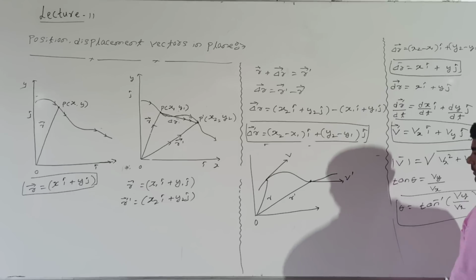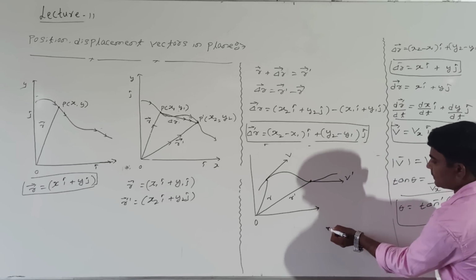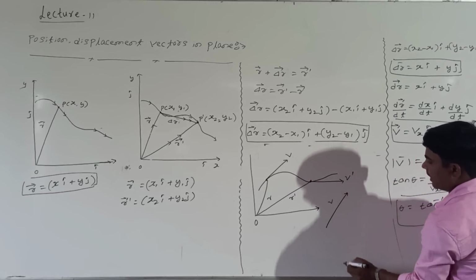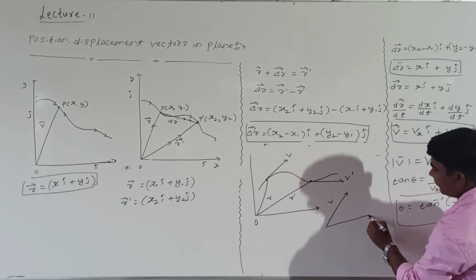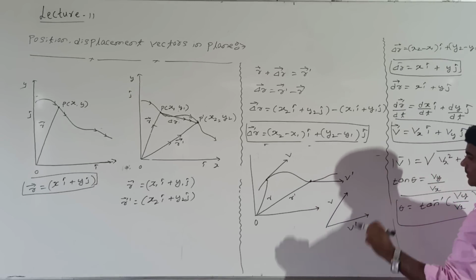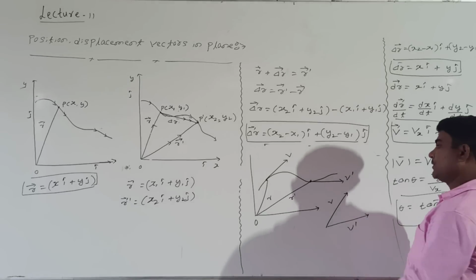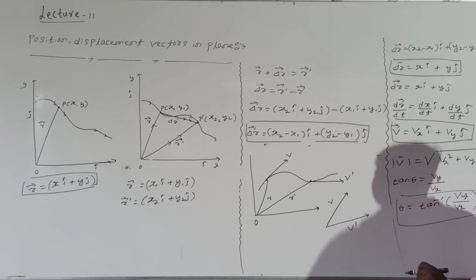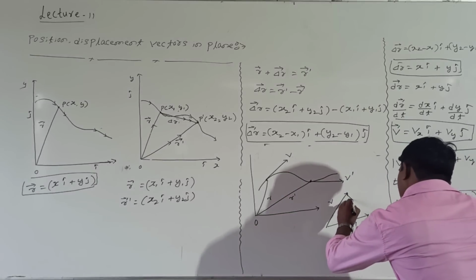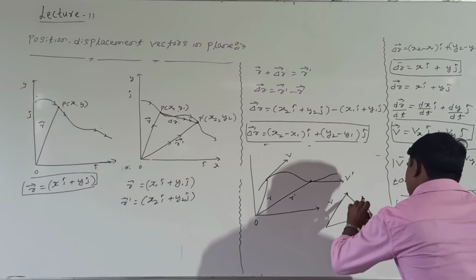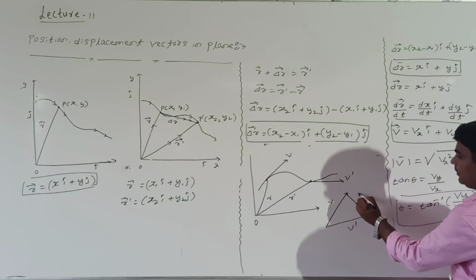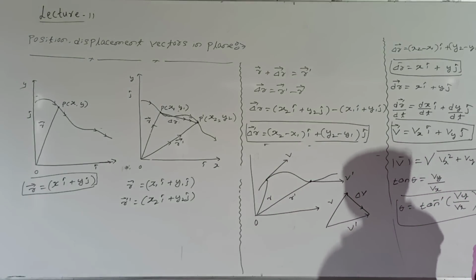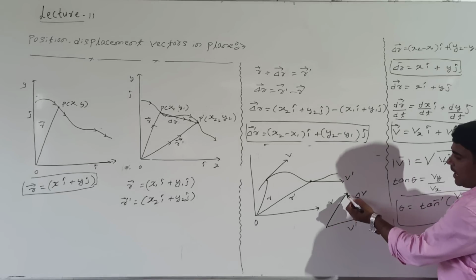How to represent actually? The velocity v may be like this. Look at me, velocity v may be like this. What about v dash? This v dash may be more like this. In what direction does the body move? In this direction the body moves. Then how to take the resultant velocity here? The change in velocity can be represented like this. This is nothing but del v. Right? See here, v and del v.